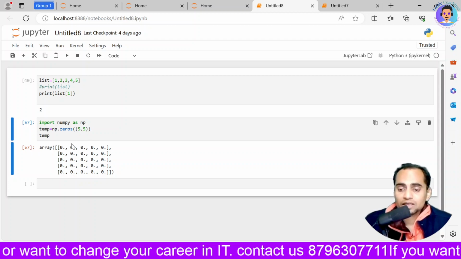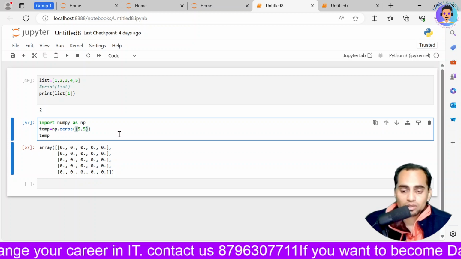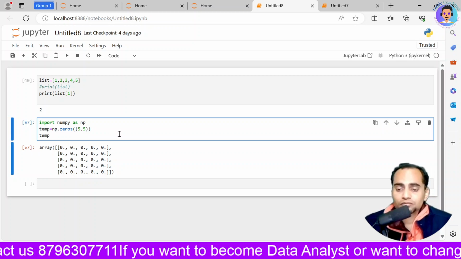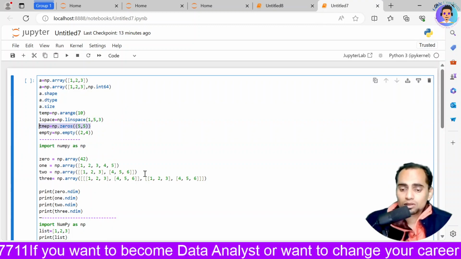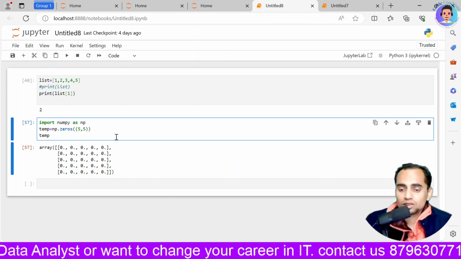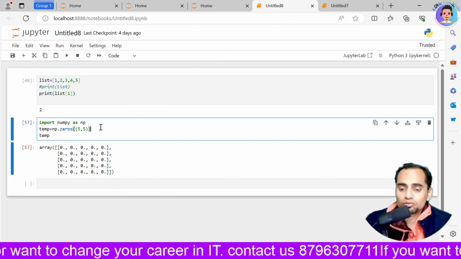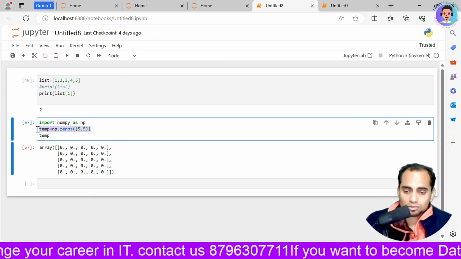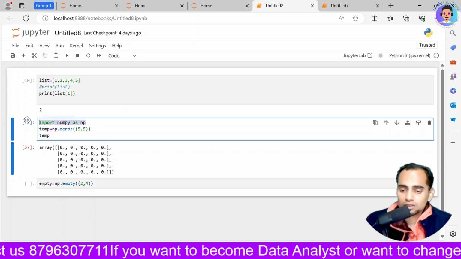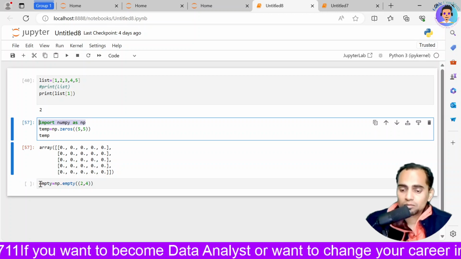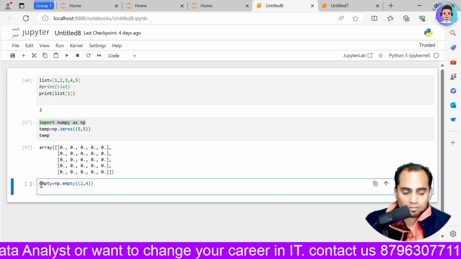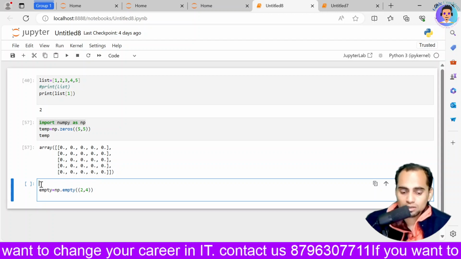We can add elements over the index, and we can get the values of it. Now we can create an empty array as well, which will be similar to this.